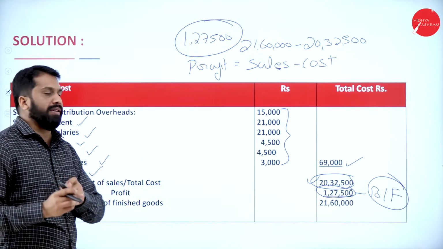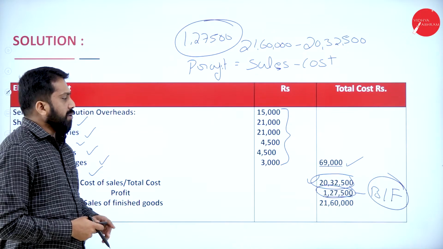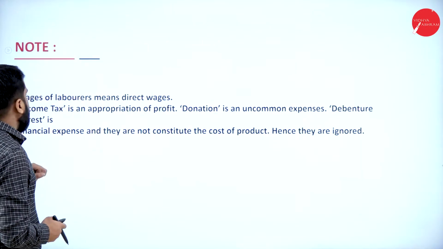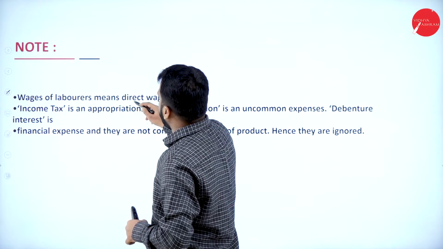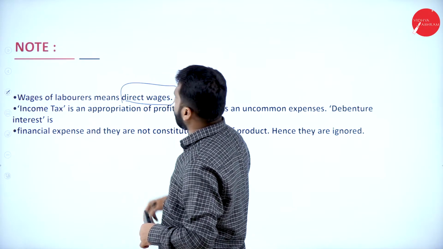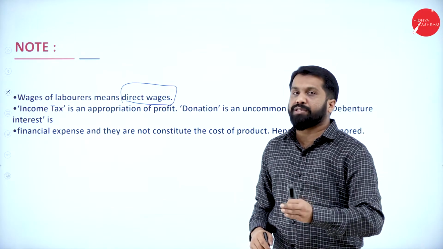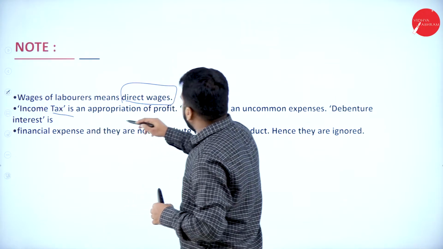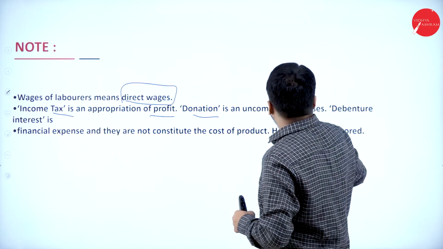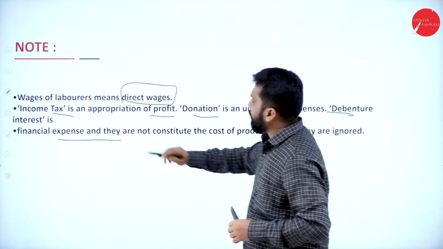Hope you understood. This is all about your problem. Now we have a note for this. The note is very simple. Wages and labor means it is direct wages. As I told you, unless they mention direct or indirect, we have to assume it is direct. Now, income tax, donation, debenture interest are all financial expenses.